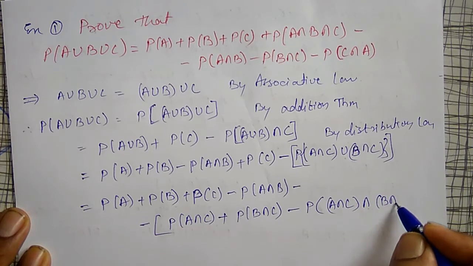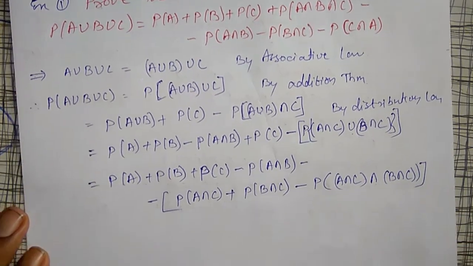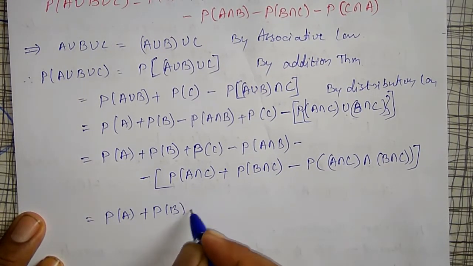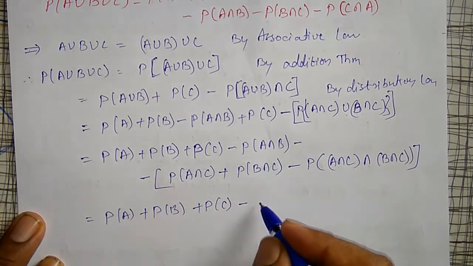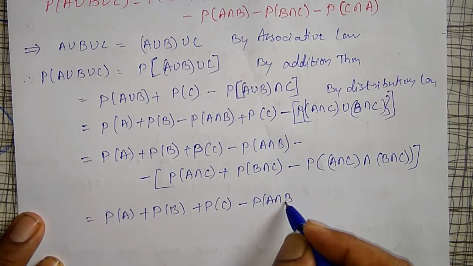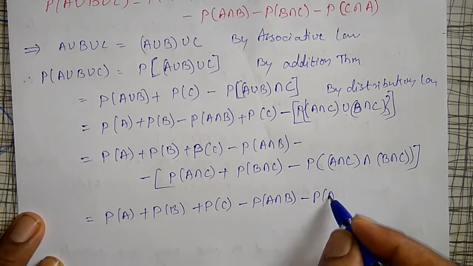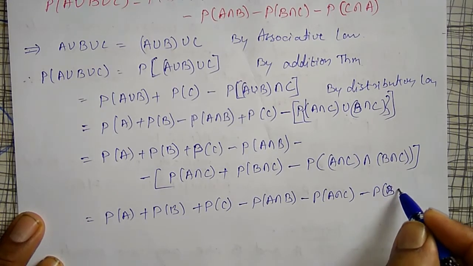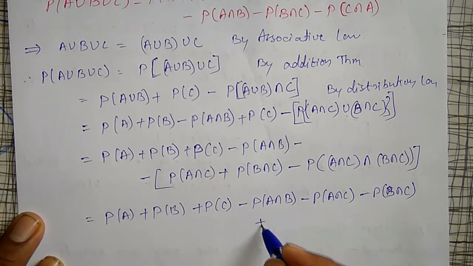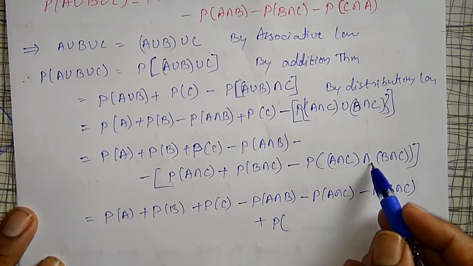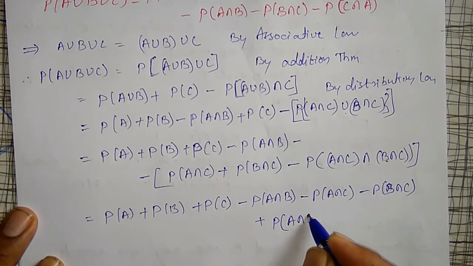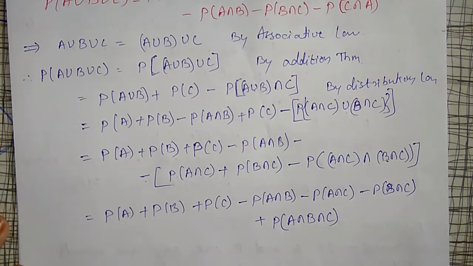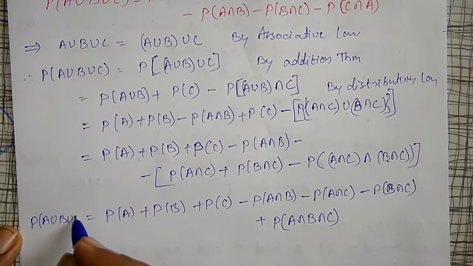intersection B intersection C. Okay, then simplify this, I will get the required answer, that is probability of A plus probability of B plus probability of C minus probability of A intersection B minus probability of A intersection C, minus is multiplied inside, minus probability of B intersection C, minus of minus, plus probability of A intersection C intersection B intersection C can be done as A intersection B intersection C, combining again by the associative law or distribution law reverse, that is getting the probability of A union B union C.